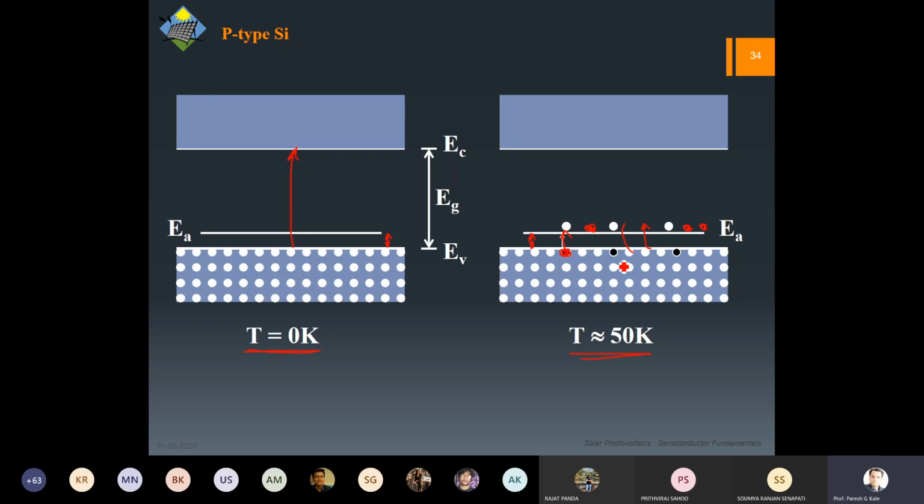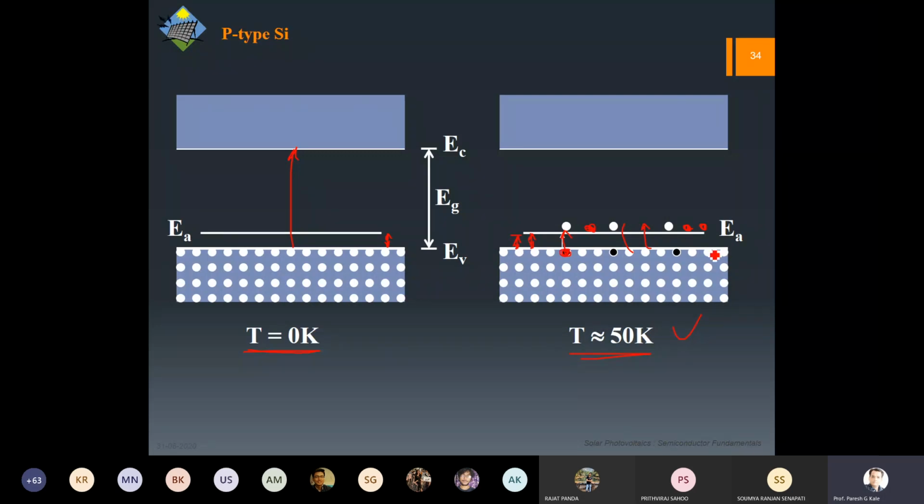So now what happens is, more holes are available. So here the conduction will be done by the holes, because at the valence band you have got extra holes which are available. So now, do you remember we talked about the impurity levels, or what we call impurities. There are some good impurities and bad impurities. You can see aluminum is a good impurity for us. Why? Because it is sitting very near to this.